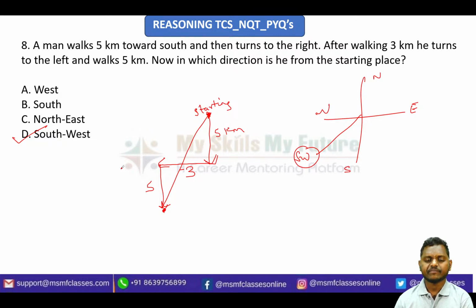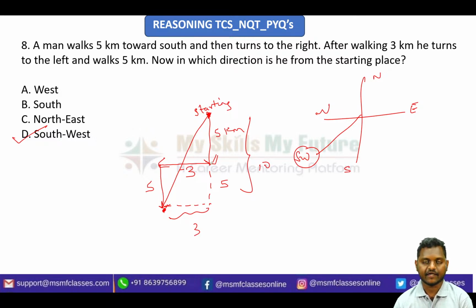Sometimes they will ask what is the distance between the starting point and the ending point. At that time you need to apply the formula. You just extend this and apply the Pythagoras theorem, and you will get the value of the hypotenuse. So this entire thing is 10, this entire thing is 3, you just apply. Sometimes they will ask what is the distance between the starting and ending point, or they can also ask what is the shortest distance from the starting point to the ending point. These are the types of questions, and I am covering those types also. So in one question I am explaining two types actually. For this you can answer simply as southwest.